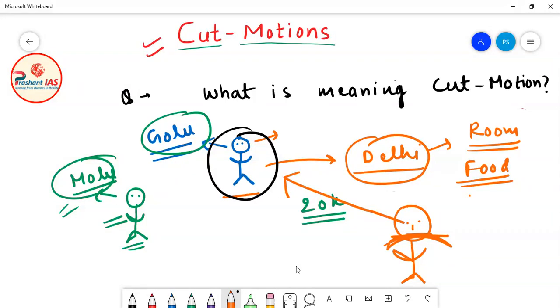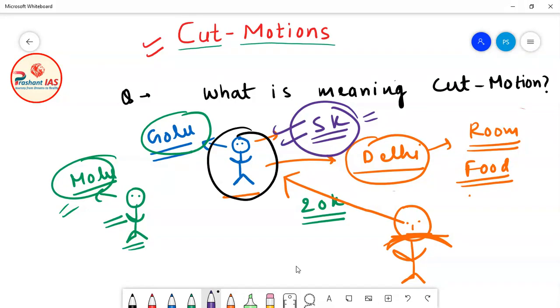So now what the father of Golu said was, okay, you are there for enjoying, so now I will only provide you, let's suppose, 5,000 rupees per month. So now manage in 5,000 rupees, manage your room, manage your food, manage all the things which you are doing in Delhi only in 5,000 rupees.